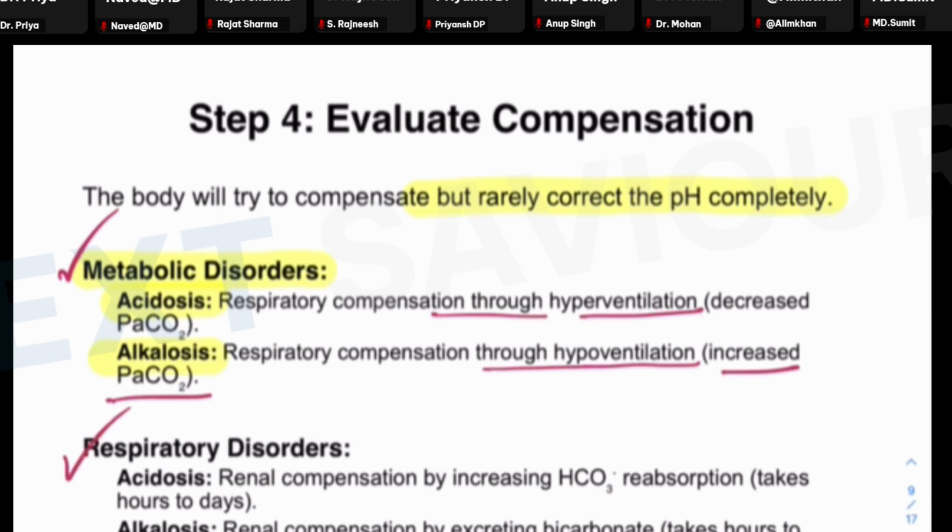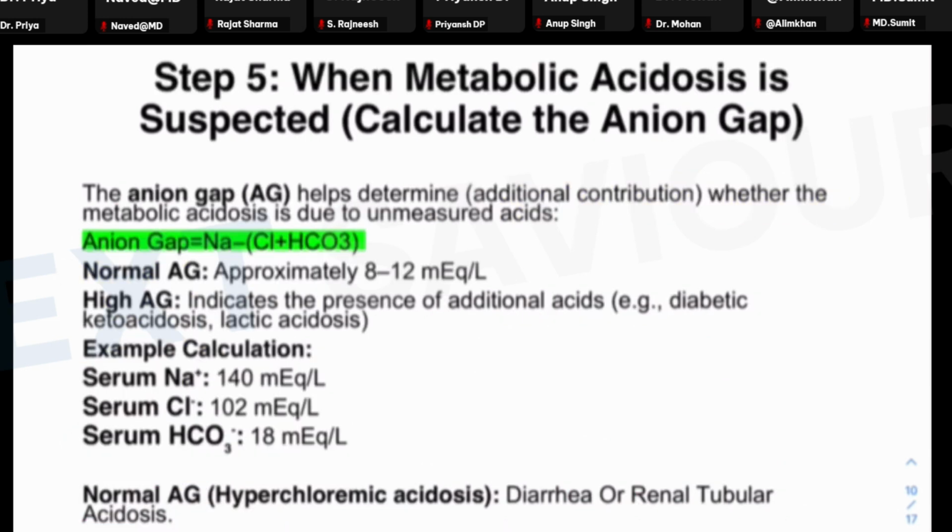For respiratory acidosis, renal compensation is by increasing bicarbonate resorption, but it takes some time. Similarly, for respiratory alkalosis, renal compensation is by excreting bicarbonate, but it takes some time. That is the reason why respiratory acidosis or alkalosis in acute phases is uncompensated, while there might be compensation in chronic phases.